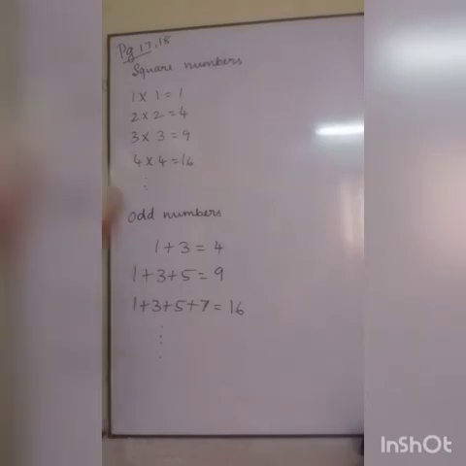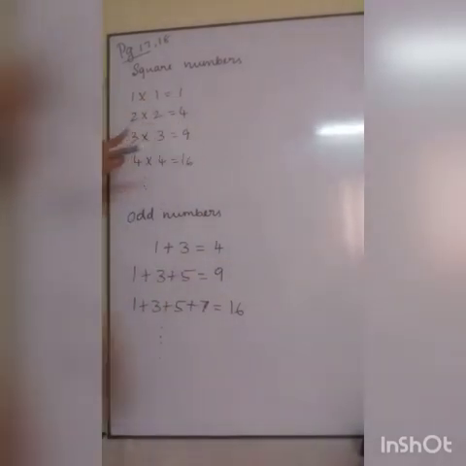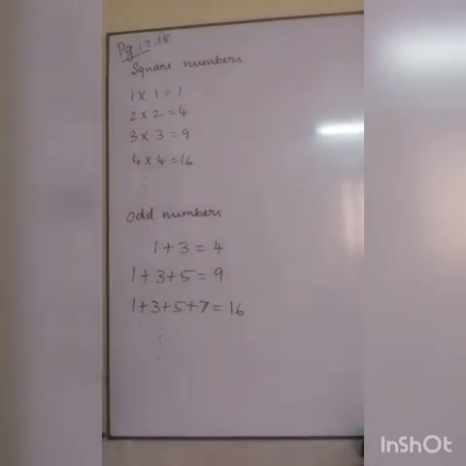In that, square numbers are given. What is meant by square numbers? I hope you have heard this word. It is new to you, I think. Square number means if I multiply a number with itself, which means 1 is multiplied with 1 itself, what is the answer? 2 is multiplied with 2 itself, what is the answer? 3 is multiplied with 3 itself, what is the answer? So this is the square number.